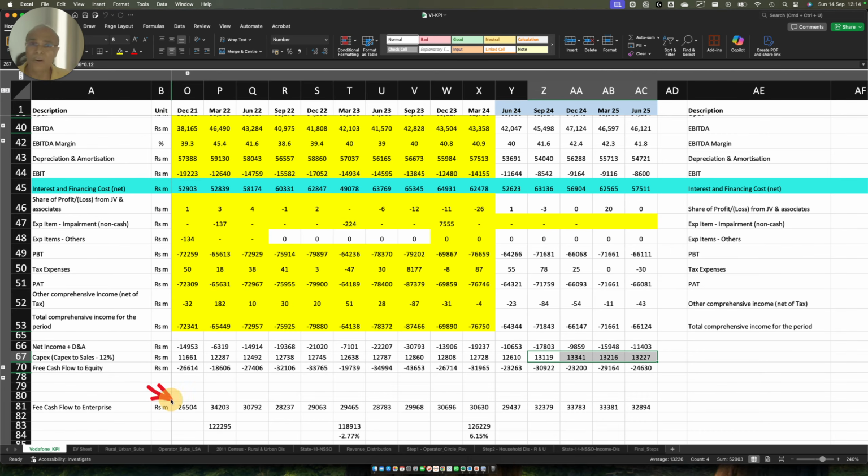So this is just for the purpose of indication, but if you have to do a refined model, it is going to change based on those caveats which I have already explained.